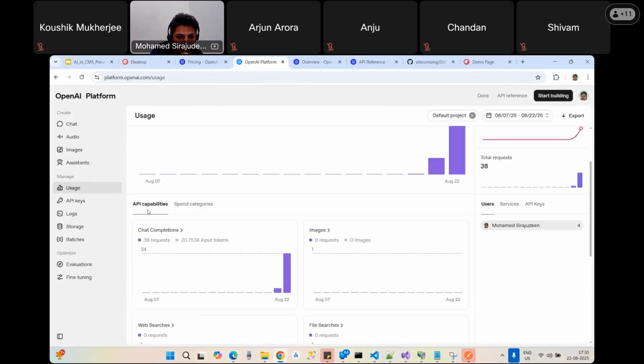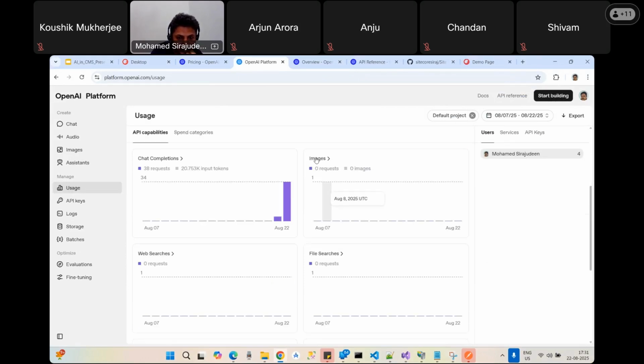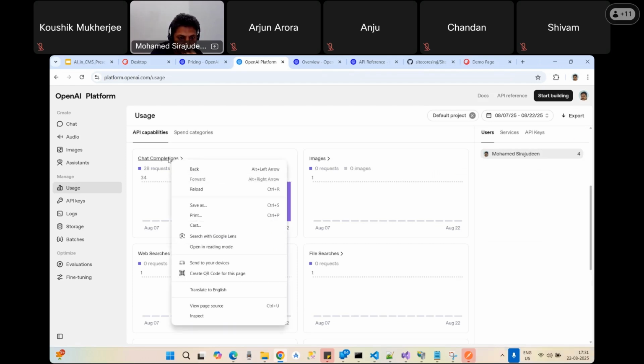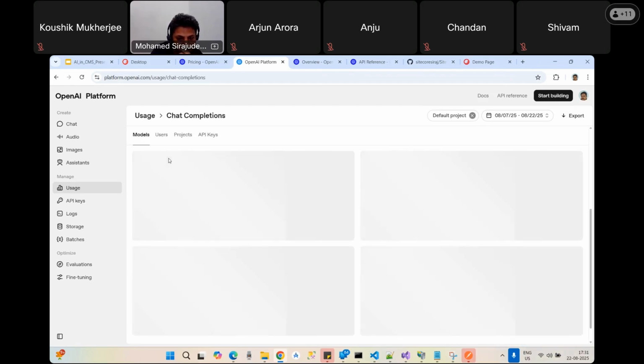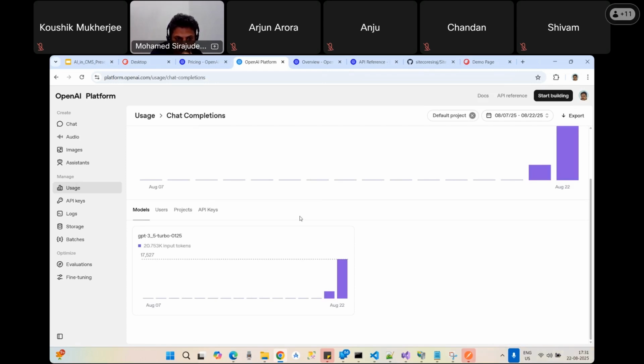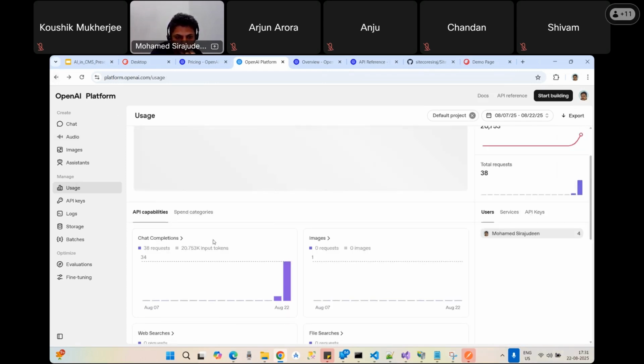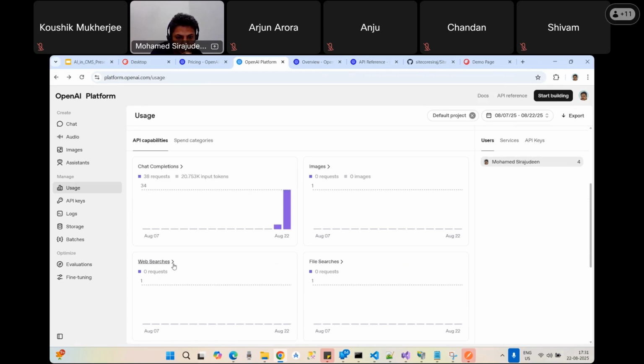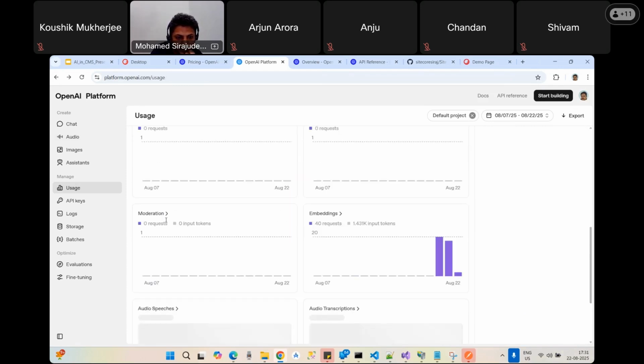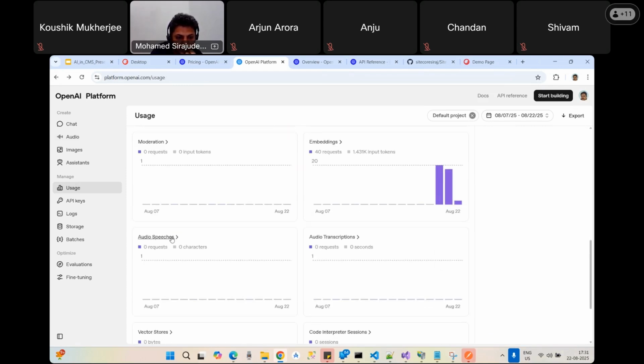See, here are the API capabilities. These are all the APIs they provided. There are API categories, in the sense that it's like a REST endpoint. We have the chat completions, and we have images. If I go here, yeah, it gives the usage: chat completions, web searches, file searches, embeddings, moderation. This is a kind of category.